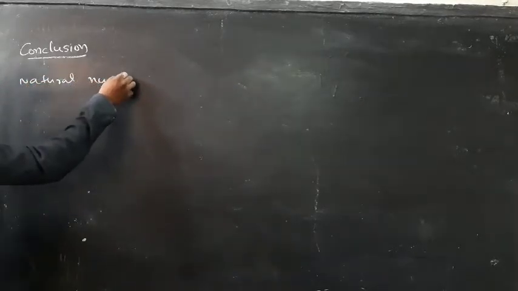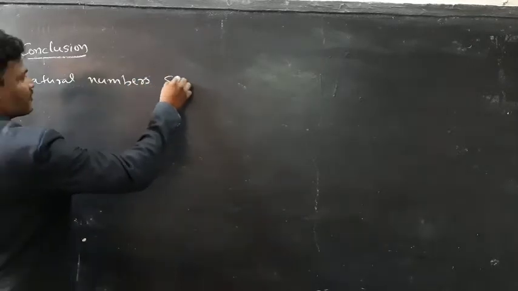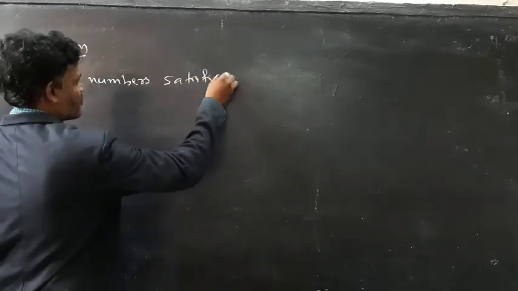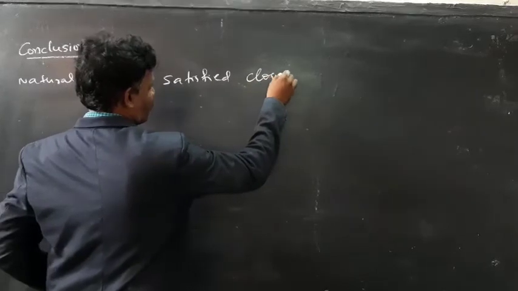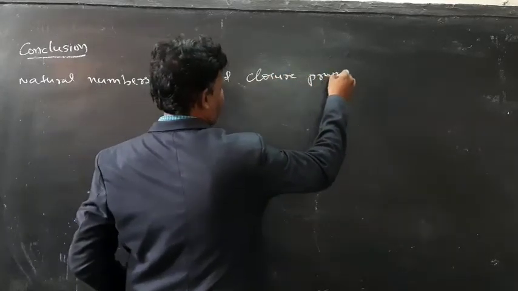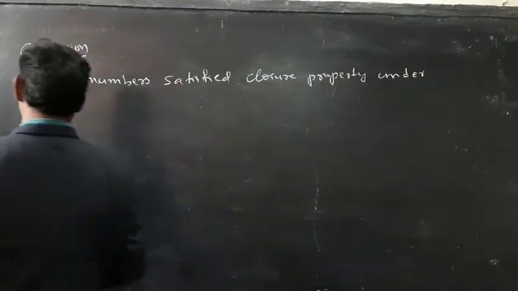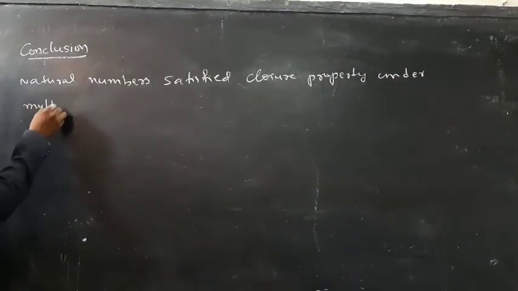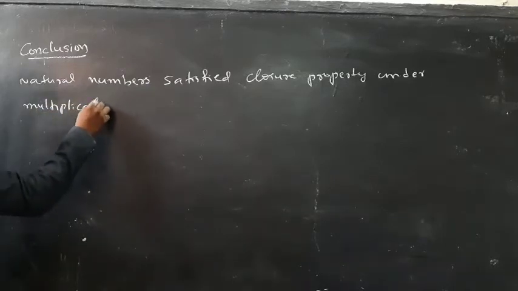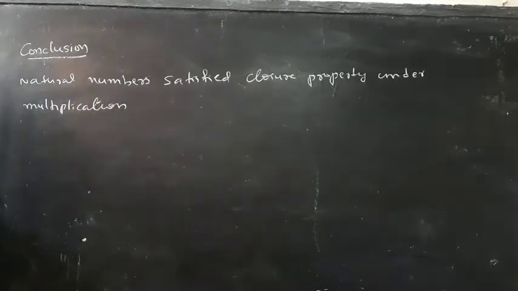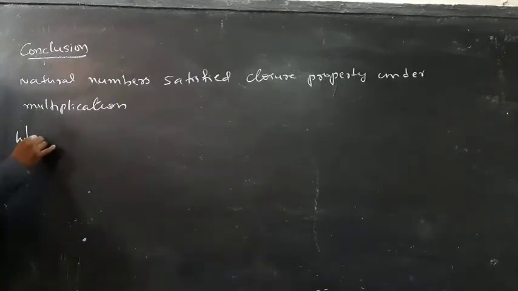What is the conclusion? Natural numbers satisfied closure property under multiplication. Natural numbers satisfied closure property under multiplication. Next I am going to take whole numbers.